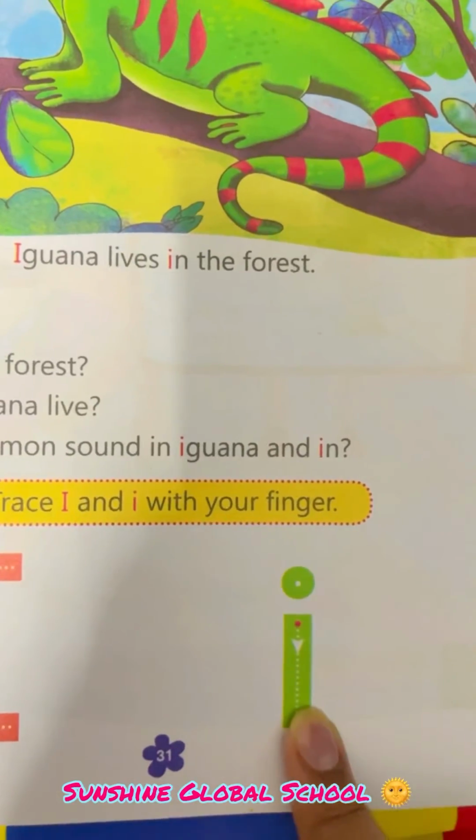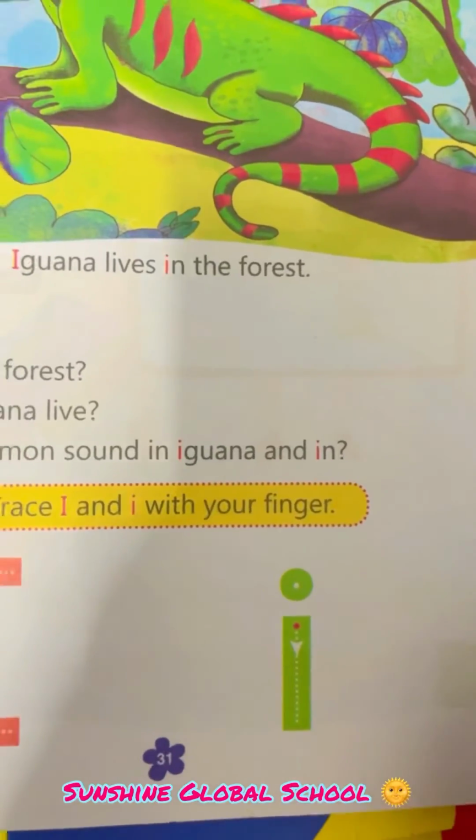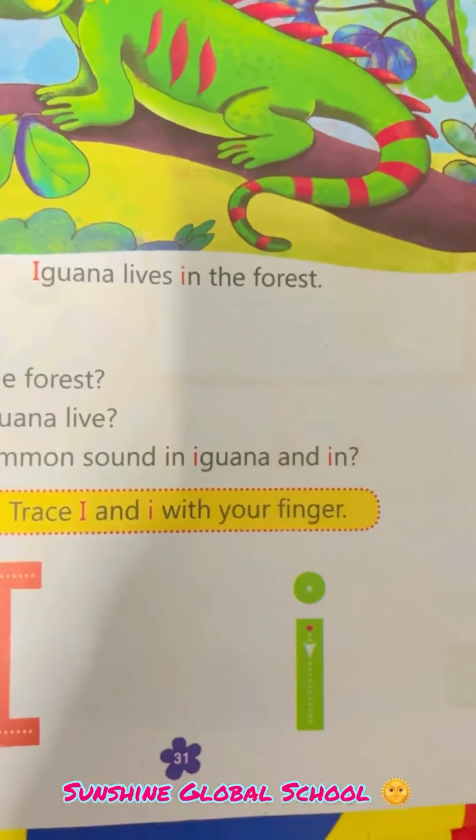Make a standing line. और standing line के just ऊपर एक छोटा सा डॉट. डॉट मैंने बिंदु. मैम ने आपको कराया है ना. So make a standing line and small dot.